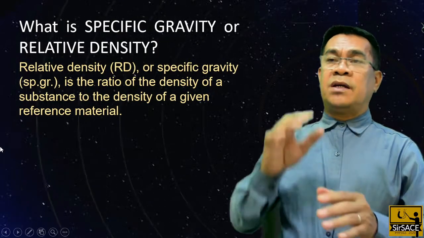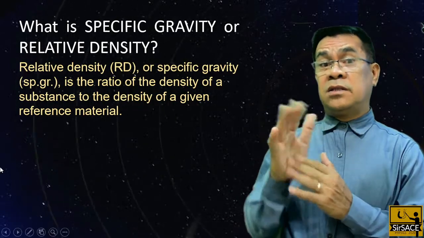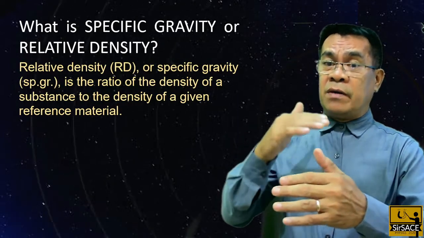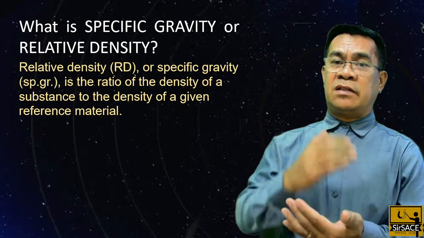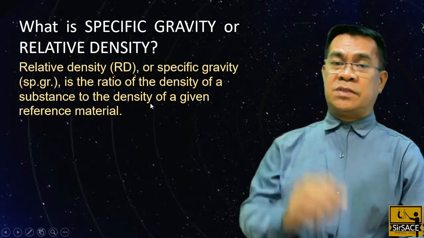Which means that if we divide the density of that substance by the density of a reference material, then you are calculating the relative density or the specific gravity of that substance.